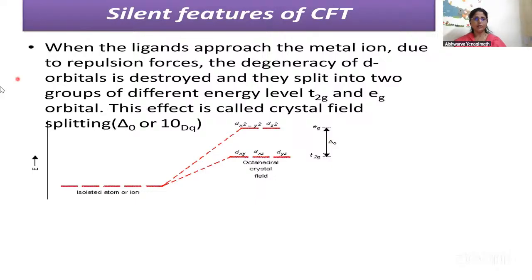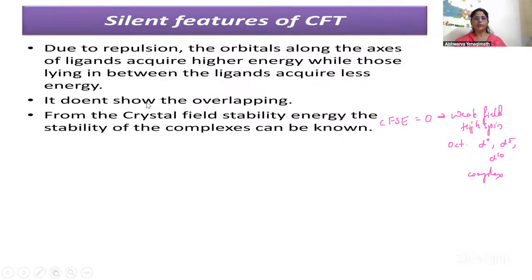So I can write here: crystal field stabilization energy is 0 for weak field or high spin octahedral d0, d5, d10 complexes. It is 0. So this is all about the crystal field stabilization energy.